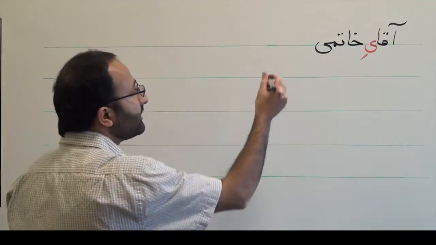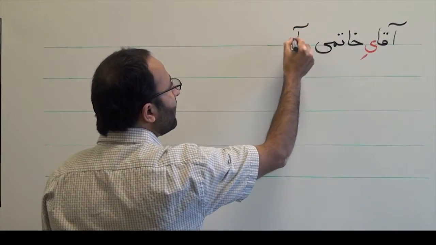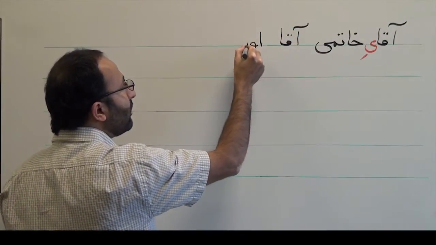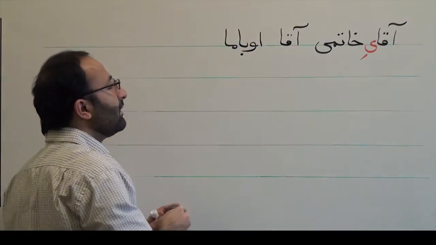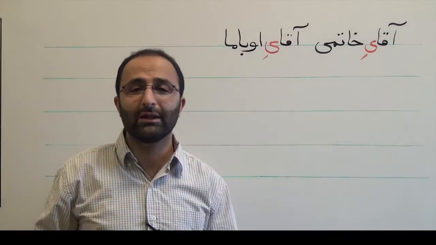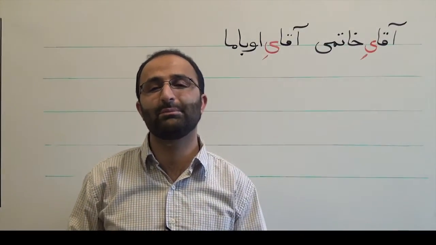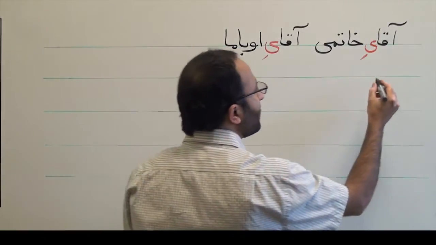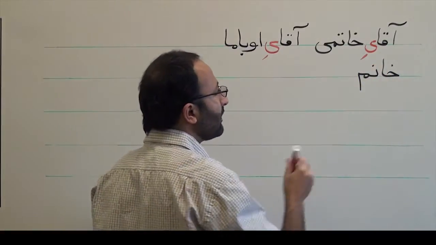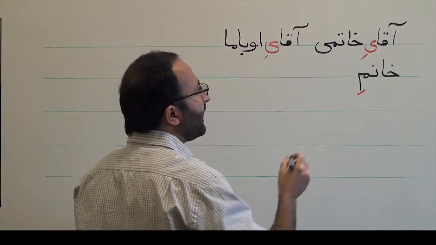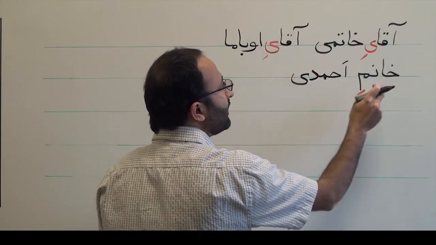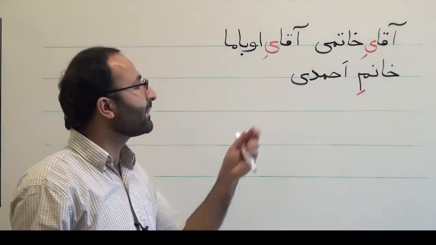Now you want to say, for example, Mr. Obama. So you can say آقای اوباما. آقای اوباما. Or another title is خانم, Mrs. or Miss. خانم احمدی. Mrs. Ahmadi or Miss Ahmadi.